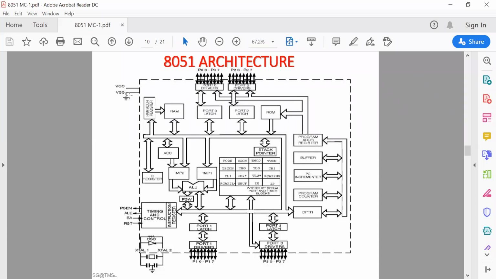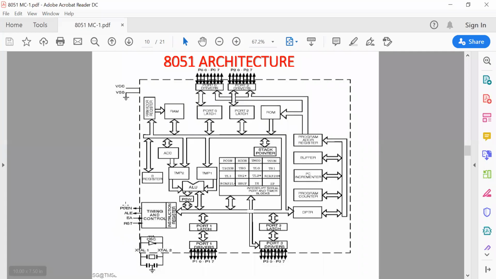There are two pins, VCC and ground. A 5-volt supply has to be given here, so that it can access the required number of data bytes to process any operation. Now four pins are available here, which are the program store enable pin, the ALE pin, the external access pin, the reset pin, and other ports are available.